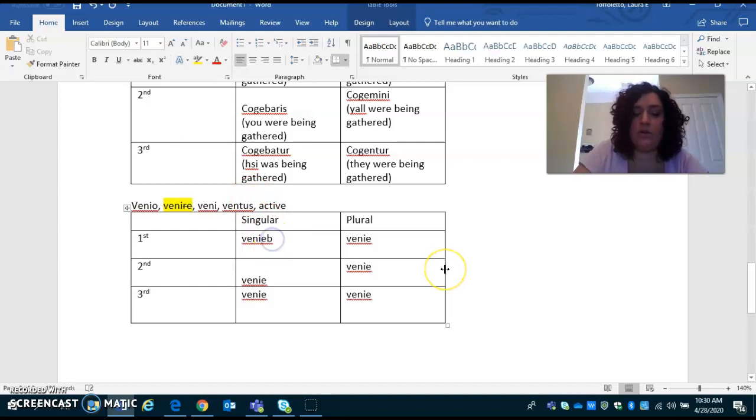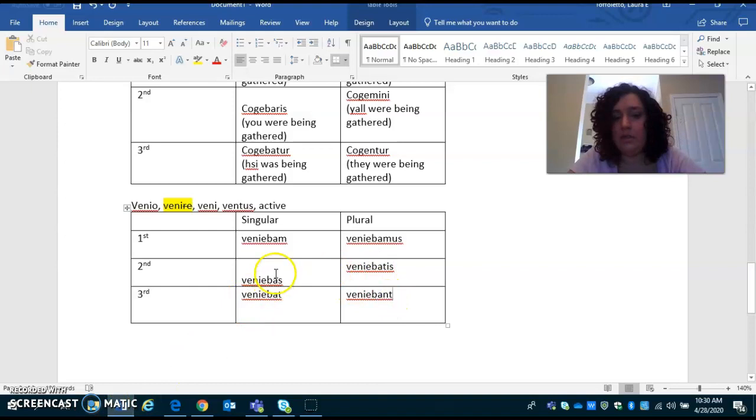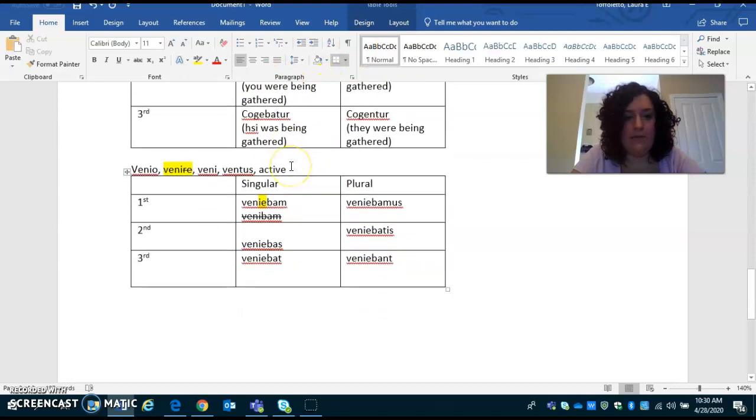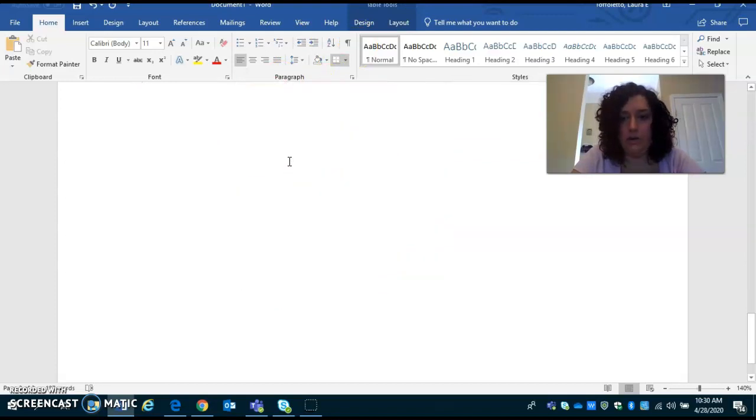And so just like we did, we're going to add our endings. Bam, bas, bat, bamus, batis, bant. Okay, the only difference here is I have to have this little I in the E. Because if I just do venibam, your little Latin sensor should be tingling. That's gross. Please don't do that. It's going to be a hard no. Okay. All right. So I think that is everything I wanted to go through.